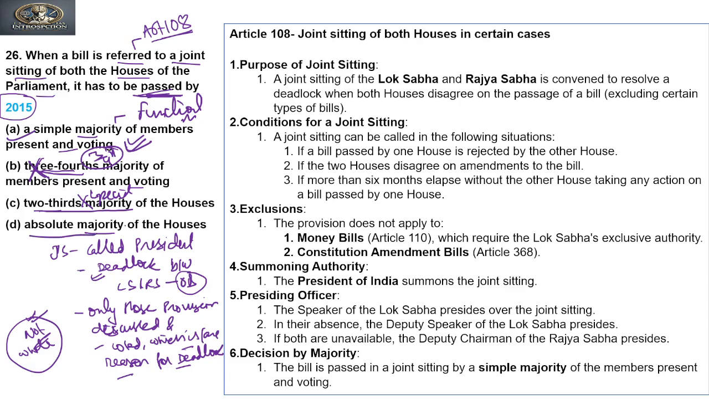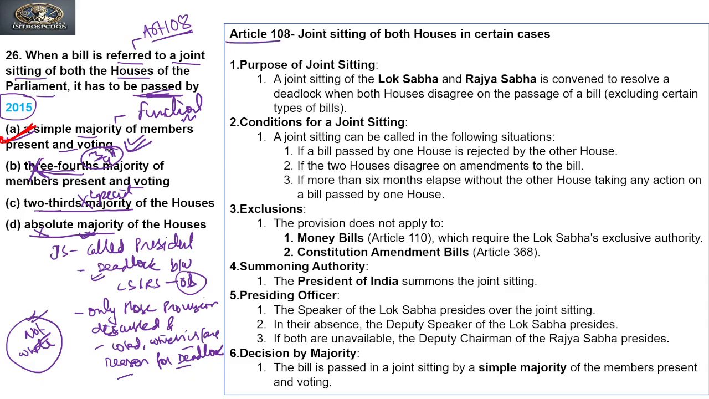And the last, absolute majority of the House, the D cannot be the answer. Why? Because there is nowhere the absolute majority is used under the Constitution. Only the absolute majority is used for the formation of government. Is it clear? So the answer to this question is a simple majority of members present and voting.